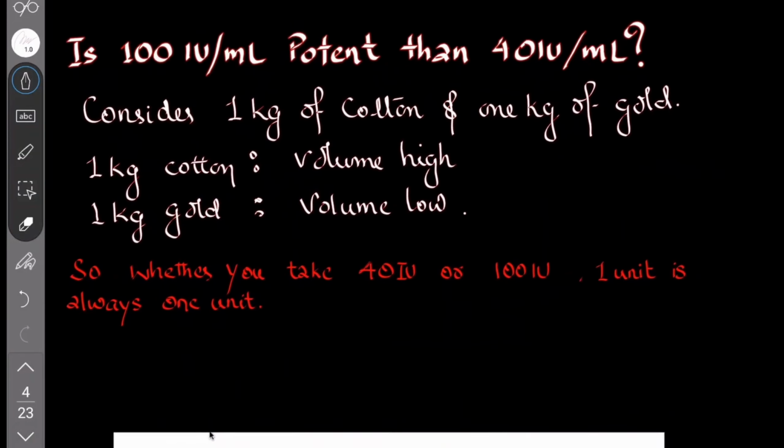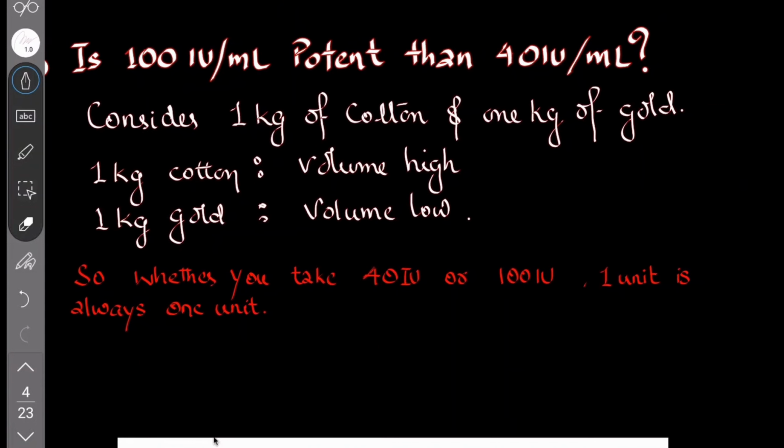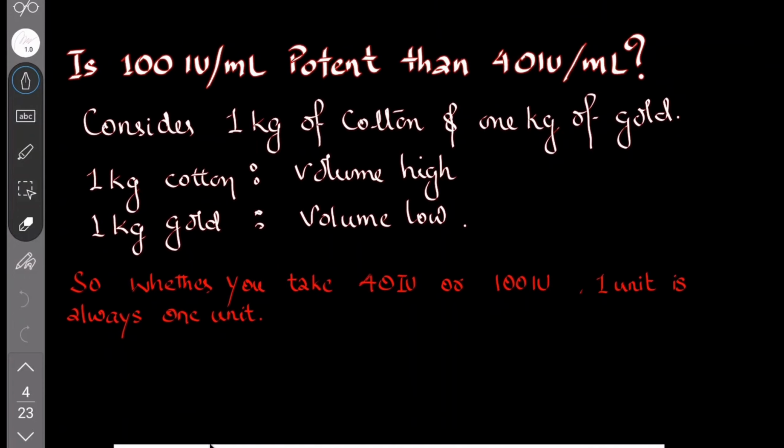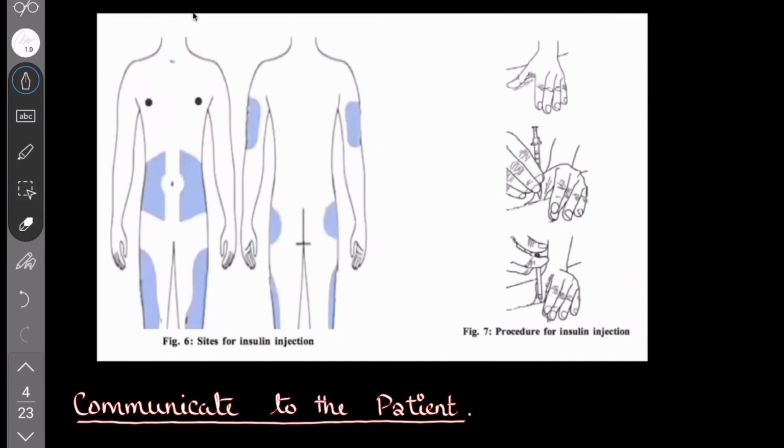Next, a question arises. Is 100 international units per ml better than 40 international units per ml? Just consider 1 kg of cotton and 1 kg of gold. 1 kg of gold is very small. 1 kg of cotton is very big. The volume is big, but both are 1 kg. Similarly, whether you take 40 international units or 100 international units, 1 unit is always 1 unit. Remember that.